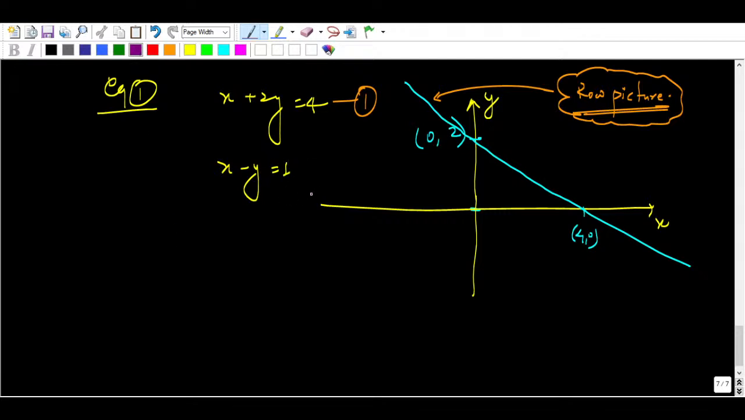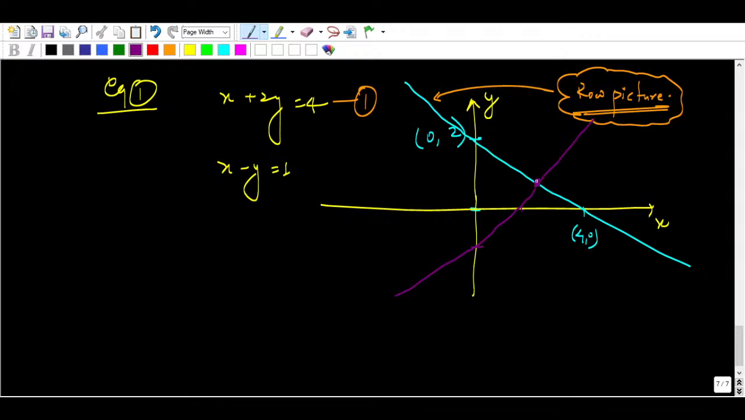I think it will be x equal to 0, then y equal to minus 1 here, and y equal to 0, x equal to 1 here. So it is meeting like this. At this point it will meet. It will meet here, right? Yeah. So these 2 lines are intersecting.